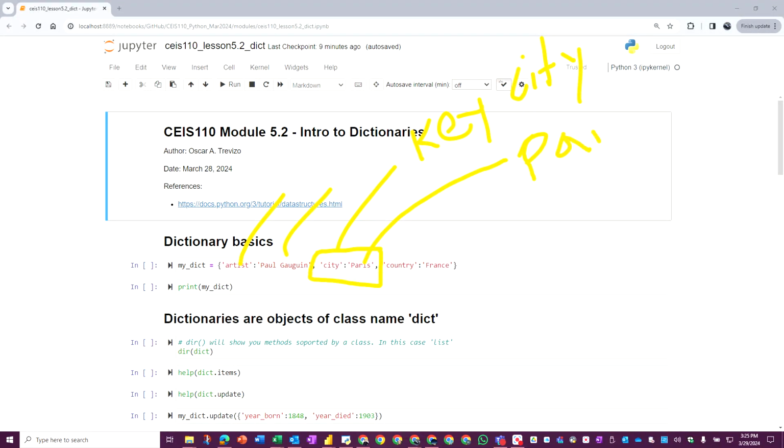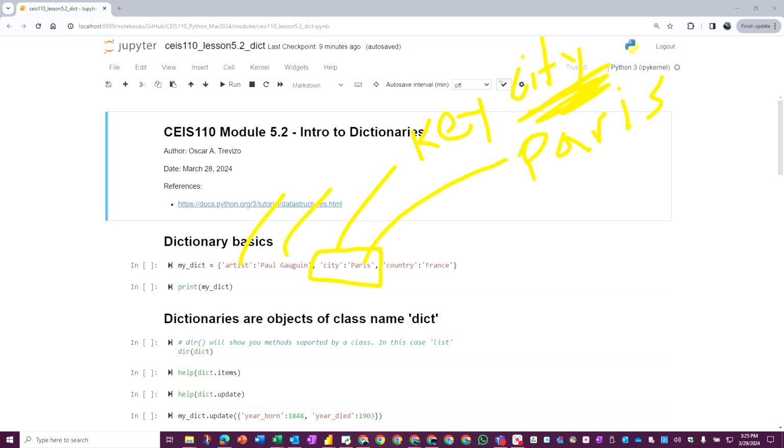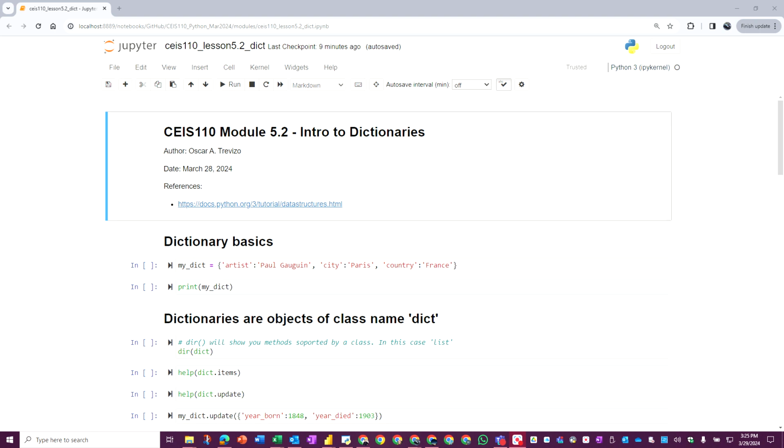So the name of the key is city, and the value is Paris. If you had a different artist, say Picasso, the value may be somewhere in the south of France, St. Paul de Vence or some place beautiful. And the next pair that I have here, the key is country, and the value of the country where Paul Gauguin is from is France.